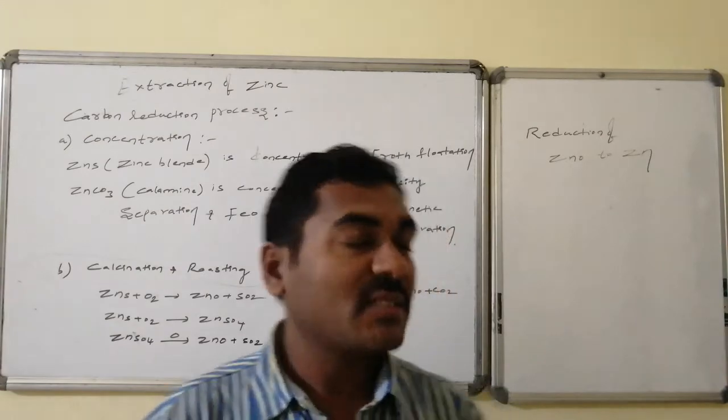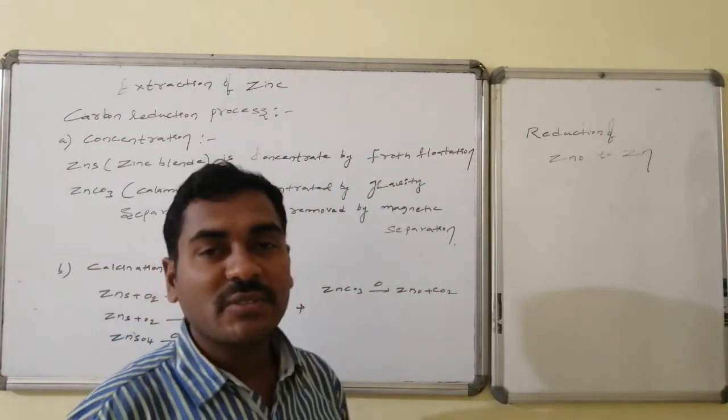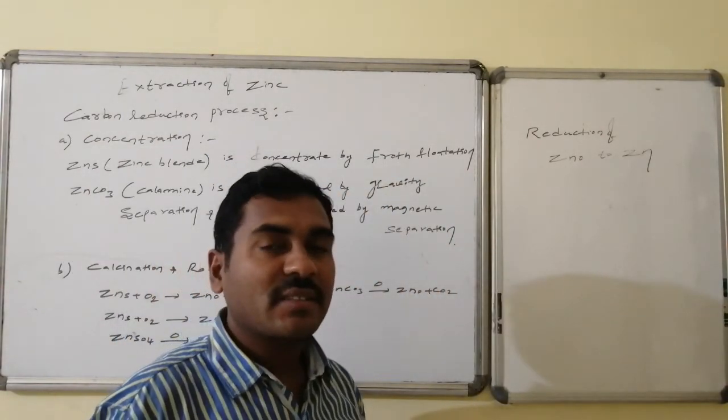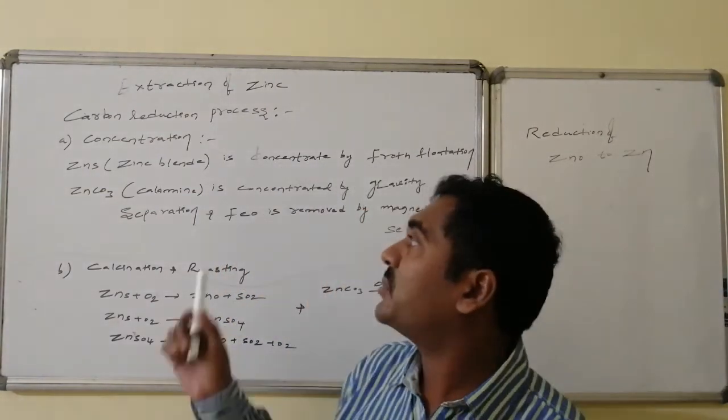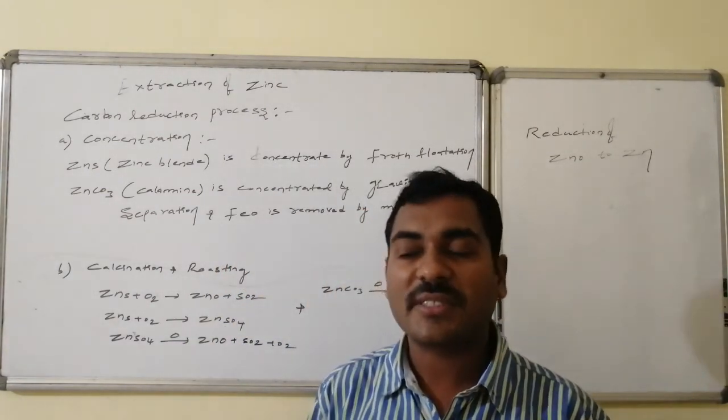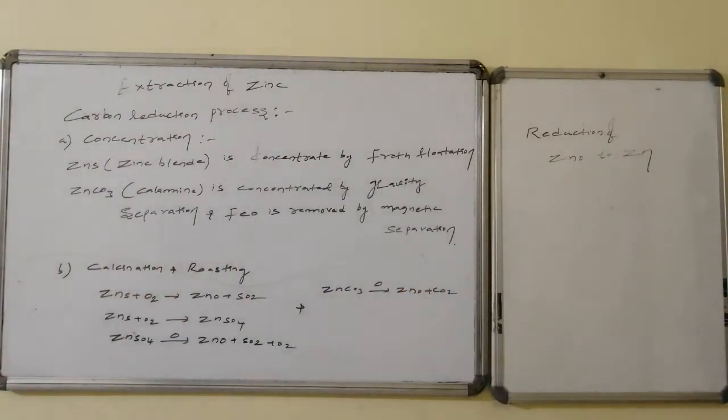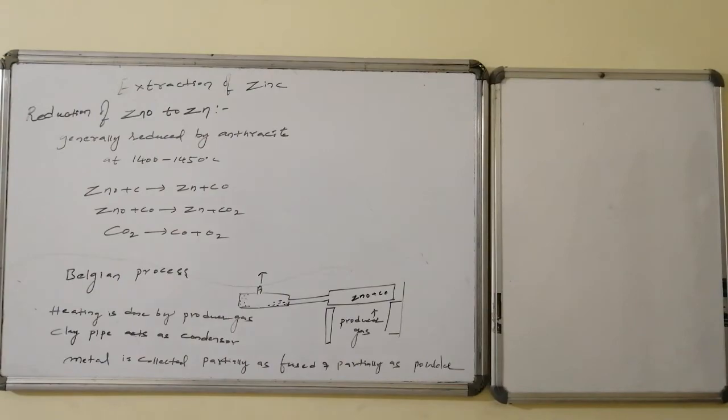Now the next part is reduction of zinc oxide to zinc. This reduction of zinc oxide to zinc is done with carbon, hence this process is said to be the carbon reduction process. It is reduction of zinc oxide to zinc.